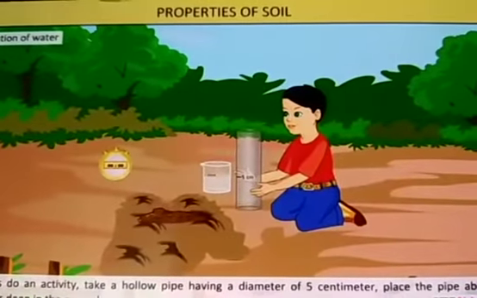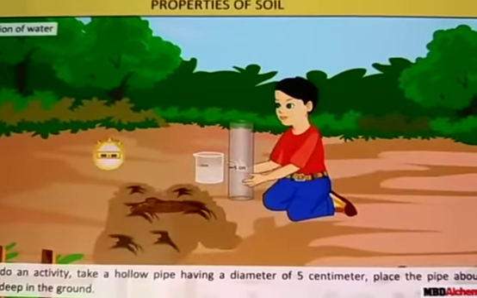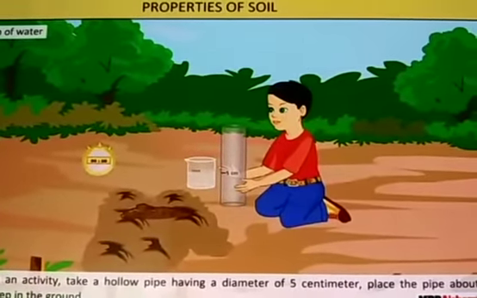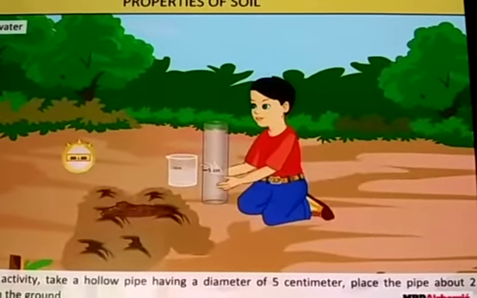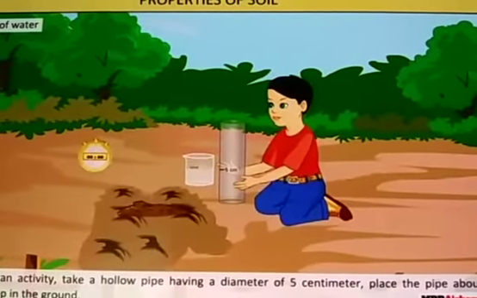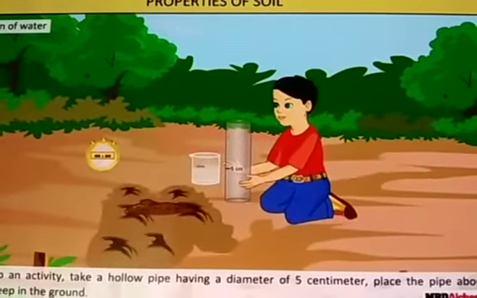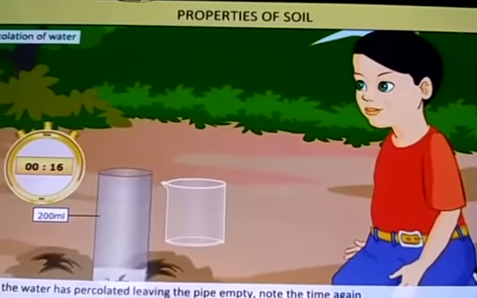Now let us do an activity. Take a hollow pipe having a diameter of 5 cm. Place the pipe about 2 centimeters deep in the ground. As you can see in the picture, he has taken the pipe and kept it in the earth. You can fix the pipe in the ground.